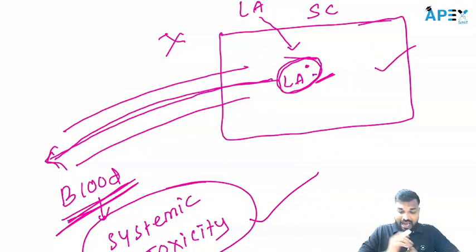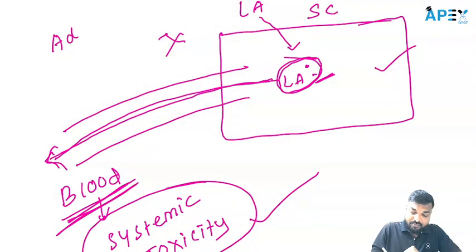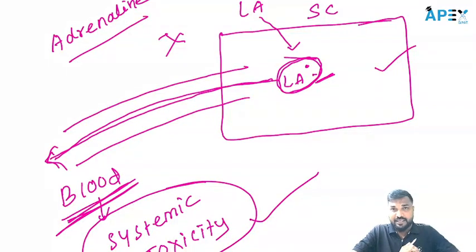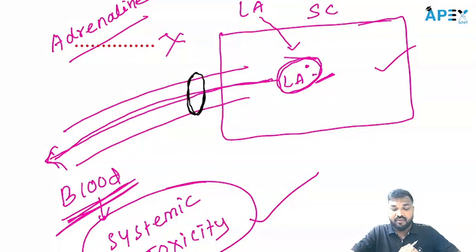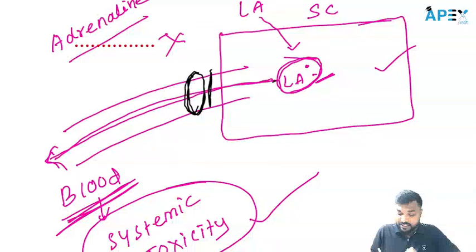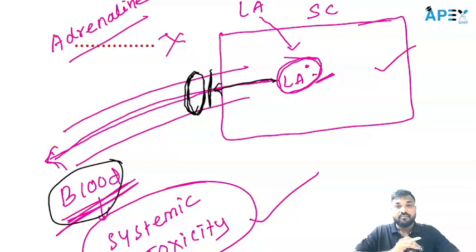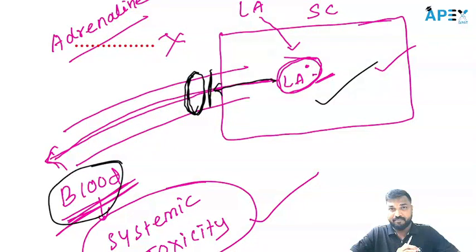Now what I do, I will add the adrenaline. Adrenaline is a sympathomimetic drug. What does it cause? It causes vasoconstriction of this blood vessel. Whenever it causes vasoconstriction of this blood vessel, the local anesthetic cannot go to the blood. It is present here only, then we will get the anesthesia.